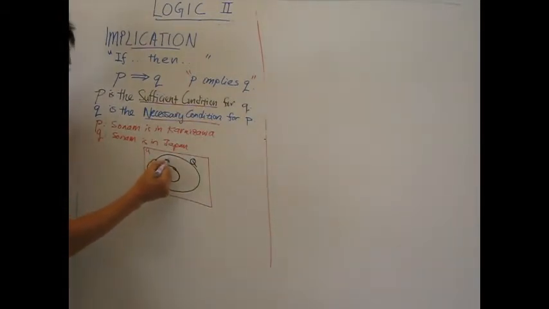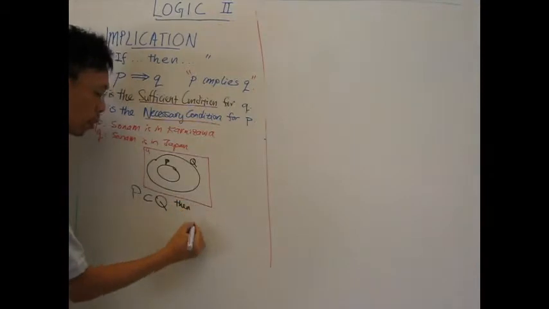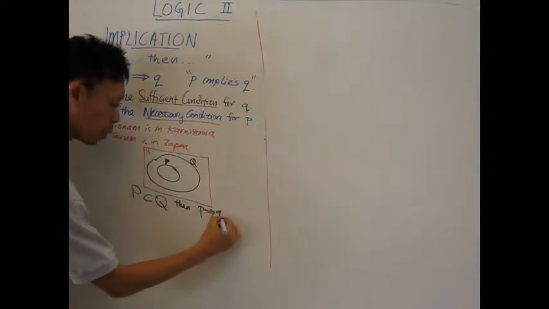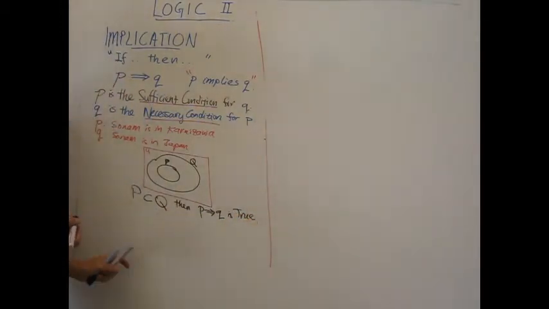Remember, this is capital P, this is capital Q. So capital P could be Sonam is actually in, for example, Naka Karizawa or Kuru Karizawa, or it could be in Isaac, that is in Karizawa. Q is in Japan, anywhere in Japan. So when you have this P inside of Q, capital P is a subset of capital Q, then we say that P implies Q is true, right? Otherwise it's not true.